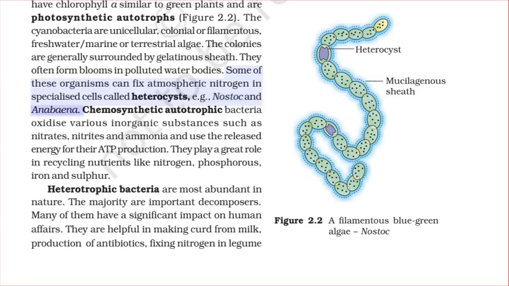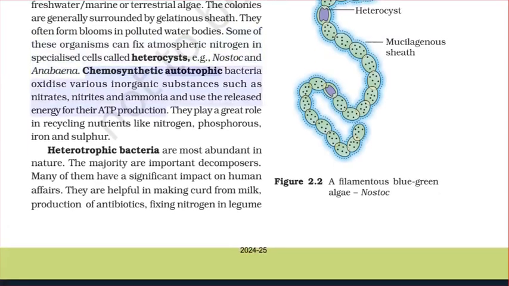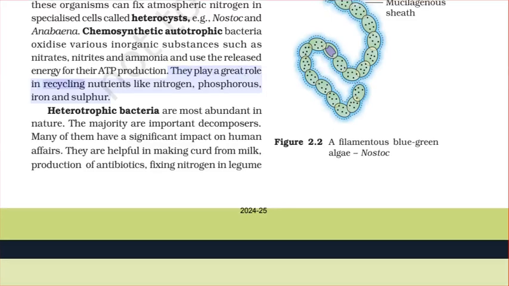Nostoc and Anabaena. Chemosynthetic autotrophic bacteria oxidize various inorganic substances, such as nitrates, nitrites, and ammonia, and use the released energy for their ATP production. They play a great role in recycling nutrients like nitrogen, phosphorus, iron, and sulfur.